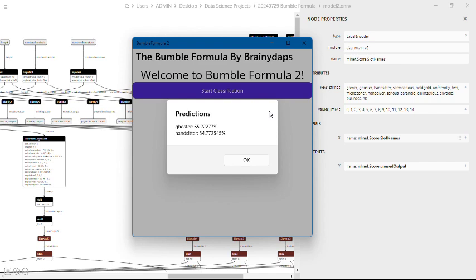So for the first model, what we plan to do is to break this AI into multiple models that will be making predictions in the background. The first model is going to be making predictions based on the top five, the first five most important features. The second model is going to be using the next five most important features, while the third model will use the remaining features to make the prediction. So the combination of all these predictions is what will be outputted to the user as the prediction.